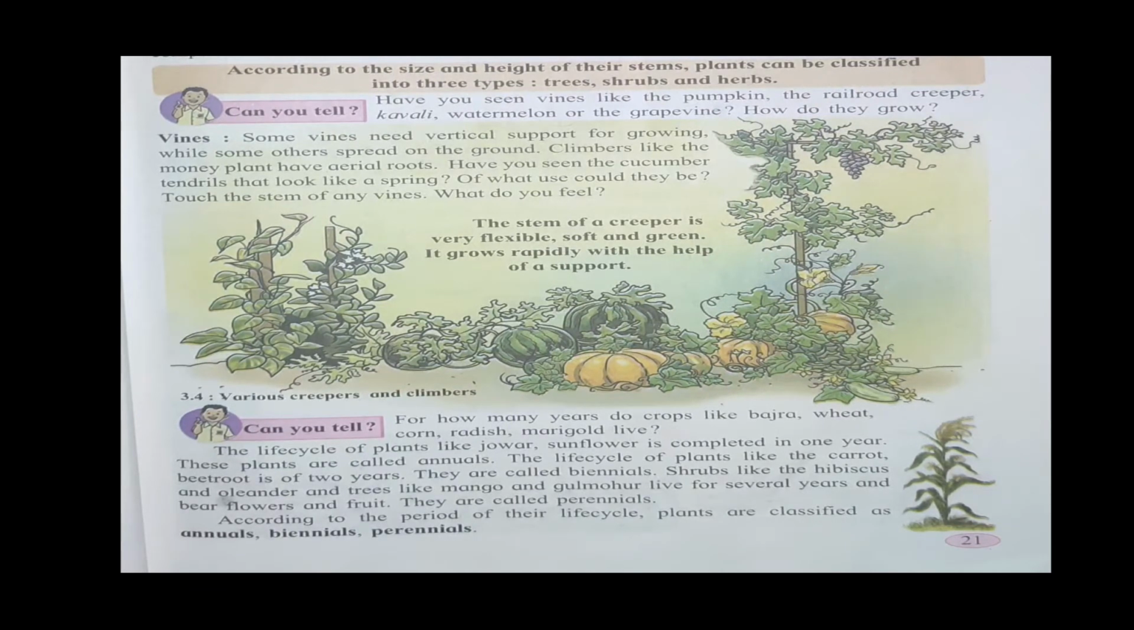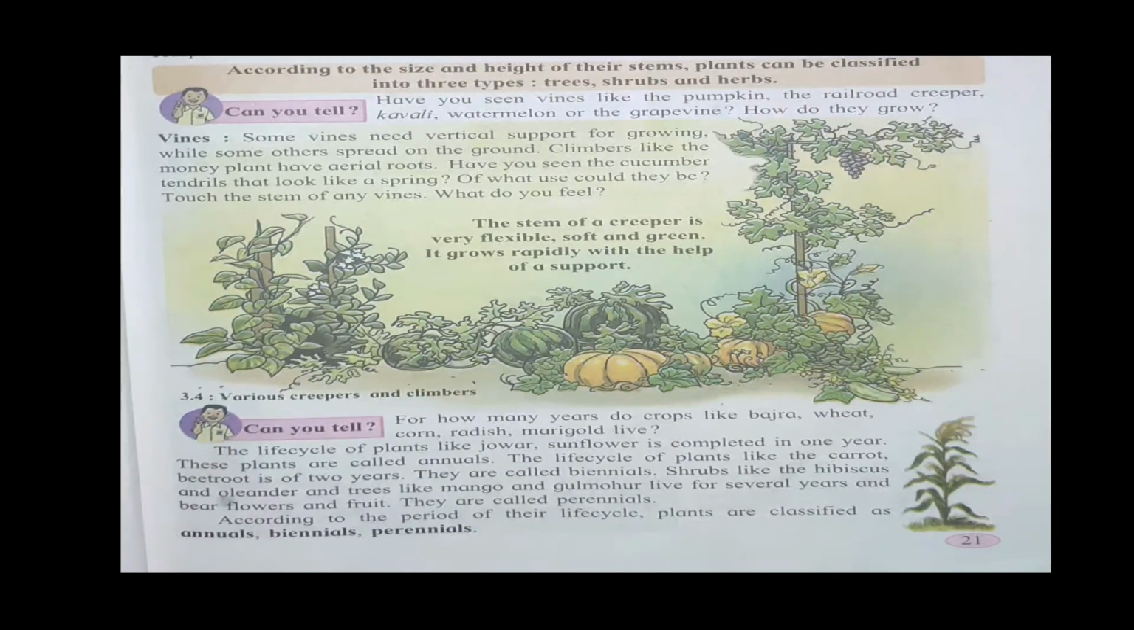Have you seen the cucumber tendrils that look like a spring? Of what use could they be? Touch the stem of any vine. What do you feel? The stem of a creeper is very flexible, soft and green. It grows rapidly with the help of support.